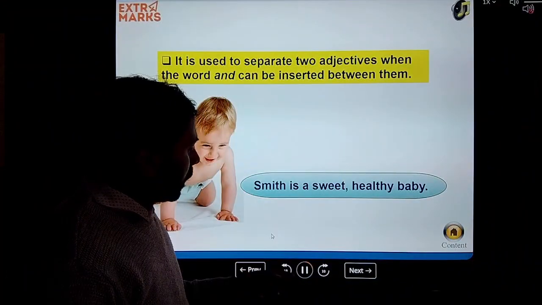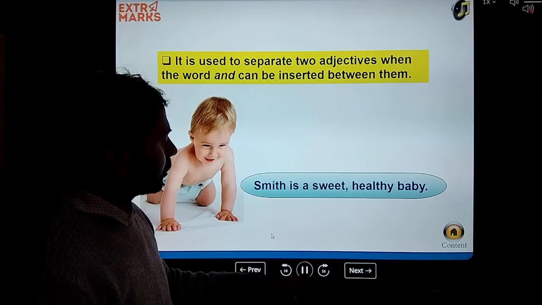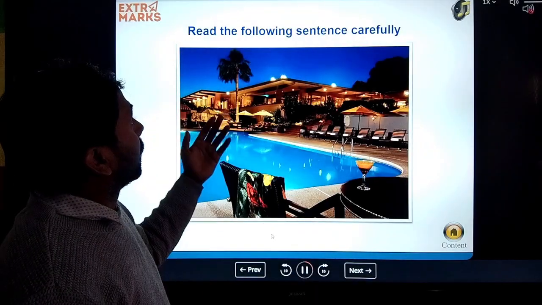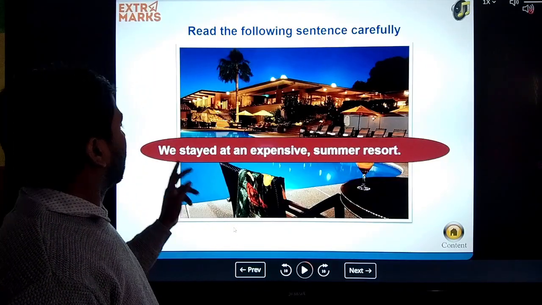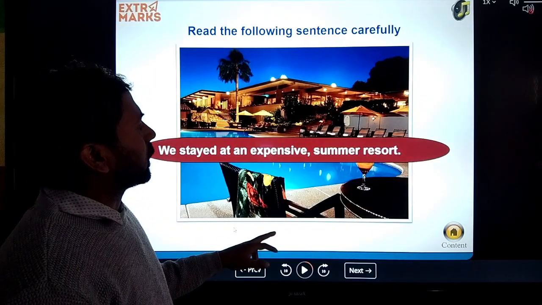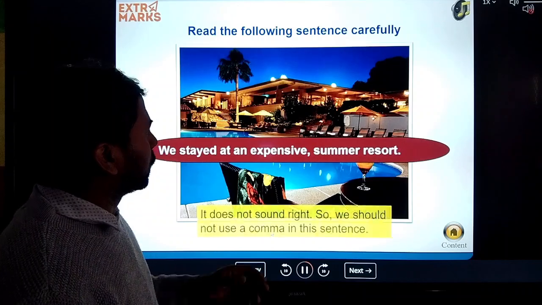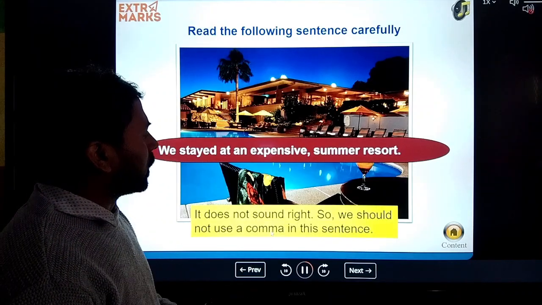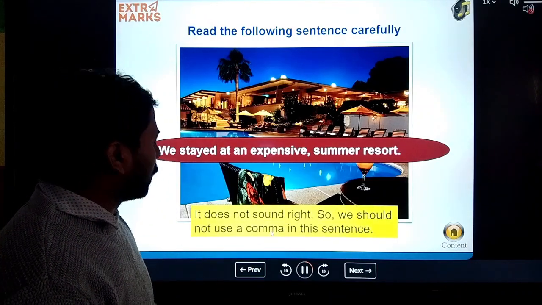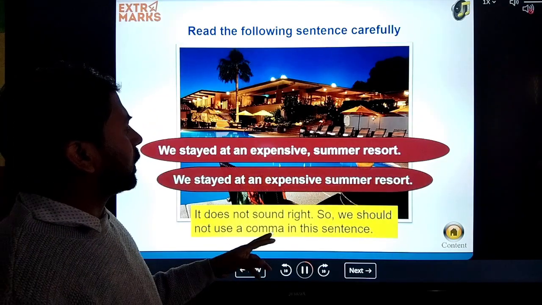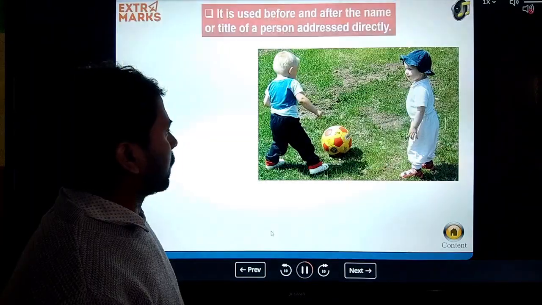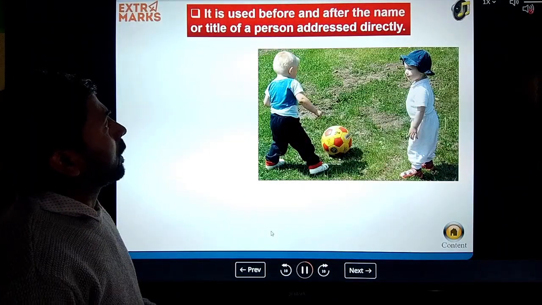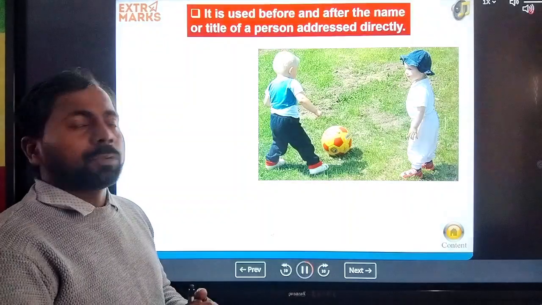Is it clear? And next, read the following sentence carefully. We stayed at expensive summer resort. It does not sound right. So we should use a comma in this sentence: We stayed at the expensive, summer resort. Now where else can we use the comma?